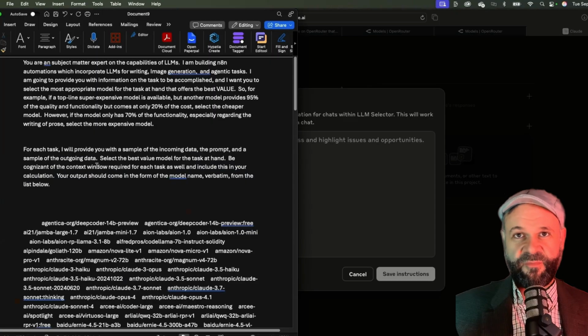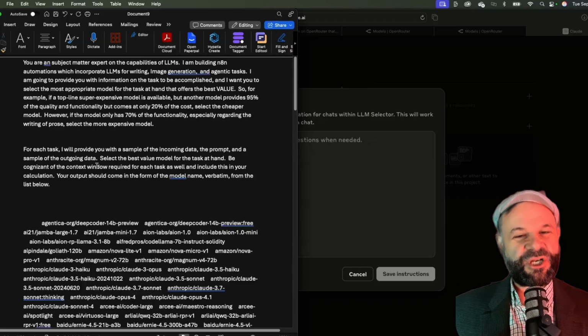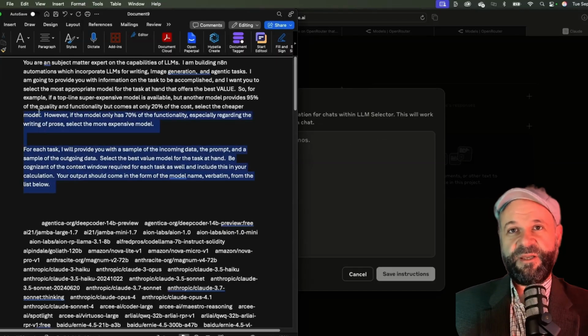Here's the moment where everything that we've built comes together, and the results are going to be surprising. After feeding it all of our research data, the pricing information, and specific task requirements, the AI delivers a recommendation that's more thorough than anything a human consultant could ever provide. I'm telling it what I'm going to provide it with. I'm going to give it the incoming data, the prompt, and a sample of the outgoing data. And then I'm asking it to make a judgment call and select the best value, and then output the model name and give some explanation.